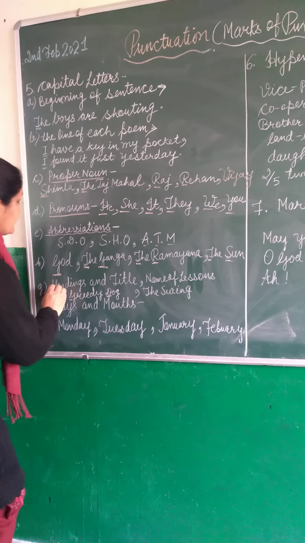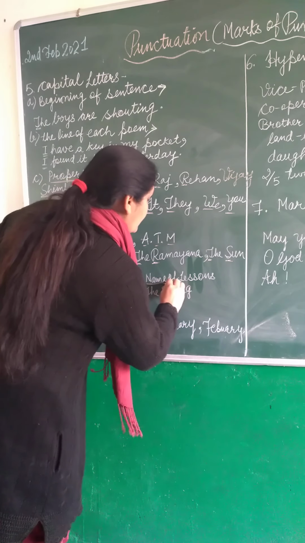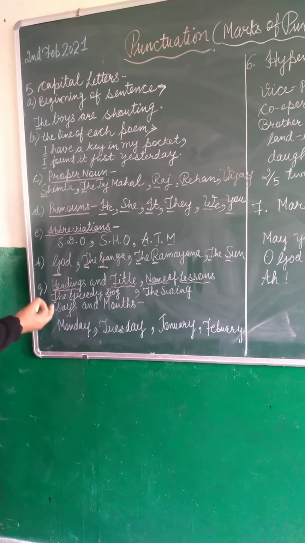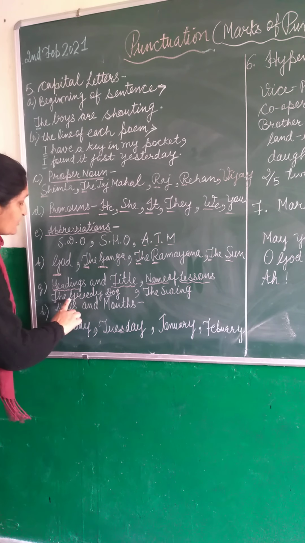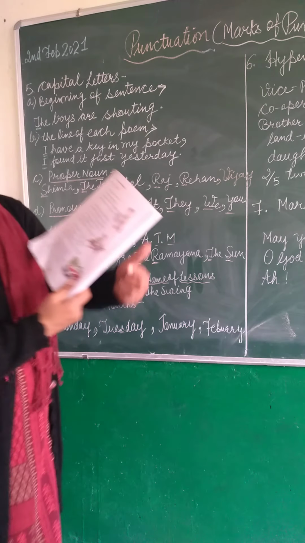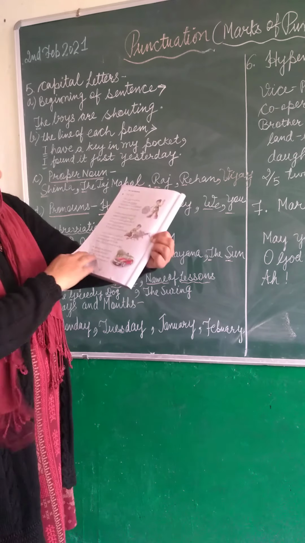Next is headings, the title and name of the lessons. I'll also give you examples from your English reader. I have taken an example from your story, The Greedy Dog. G is capital, D is capital. How to write headings, how to write the title, how to write the name of the lesson and name of the poem. Look at here. I am giving you an example from 3rd class book, The Key. T is capital, K is capital.